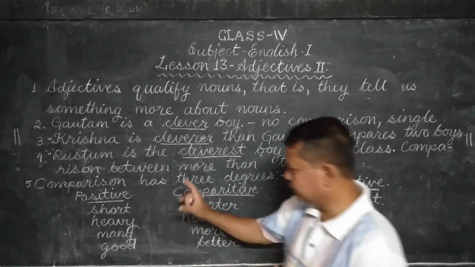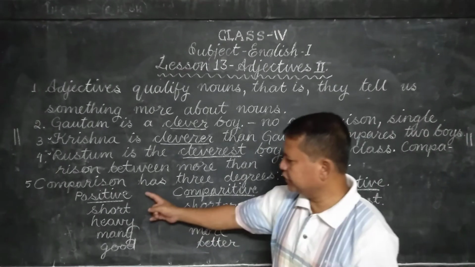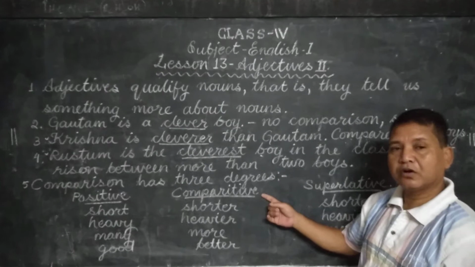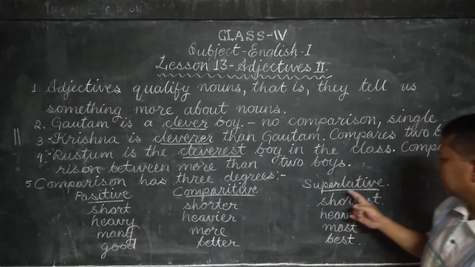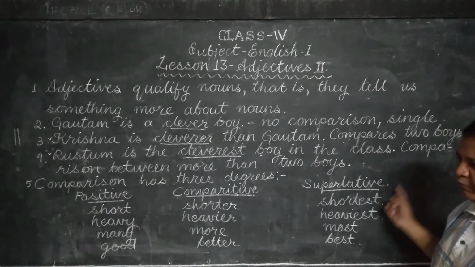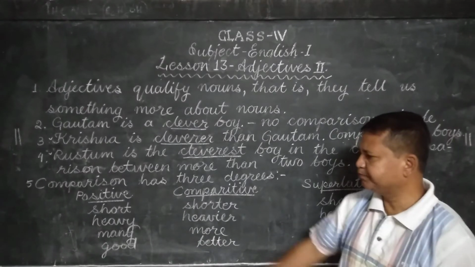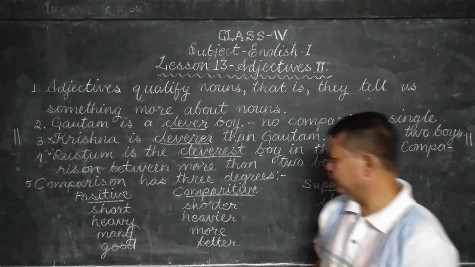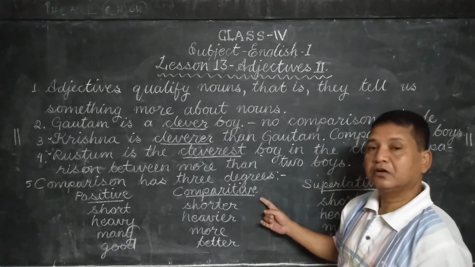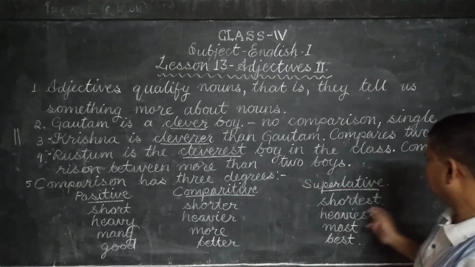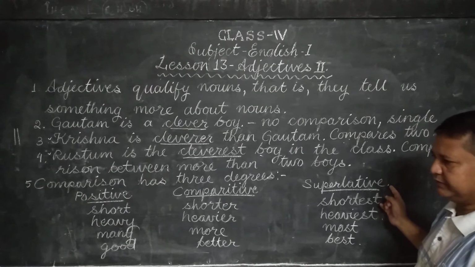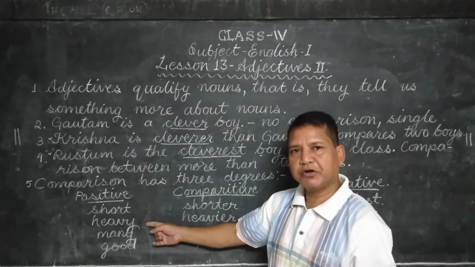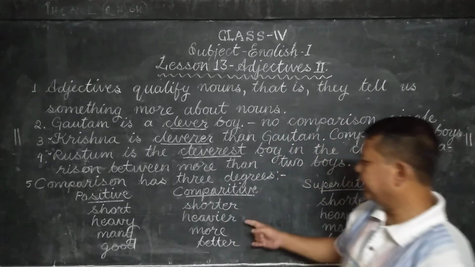So I have written some examples to see. This column is for positive degree, this column is for comparative degree, and this column is for superlative degree. I have written some adjectives. Let's see. Short, positive. Shorter, comparative. Shortest, superlative. Next adjective. Heavy, positive degree.